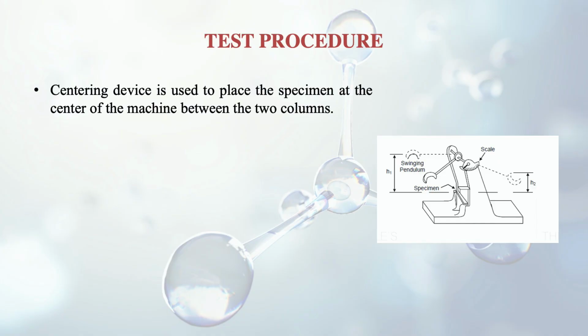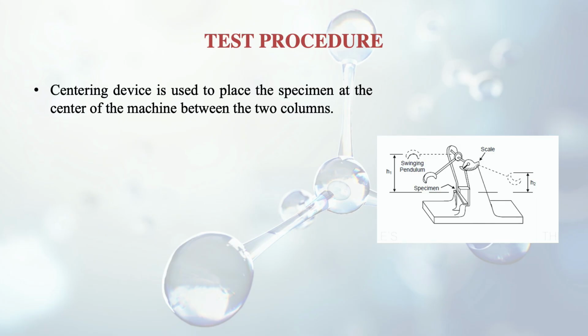So now we discuss the test procedure. What happens in this Charpy test? We have discussed the machine and whatever components are in this machine. So now we discuss the test procedure. A centering device is used to place the specimen at the center of the machine between the two columns. So between the two columns the specimen is placed, and with the help of the centering device it is exactly placed at the center.